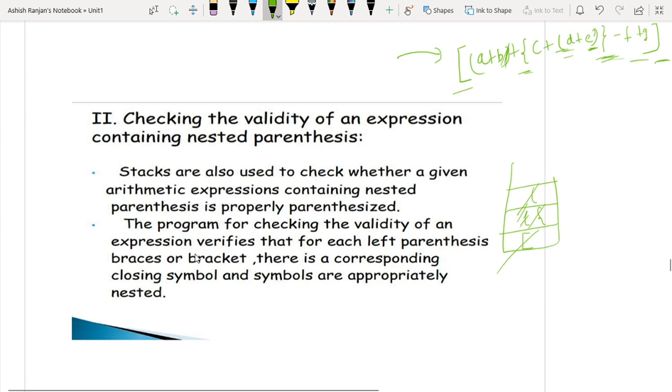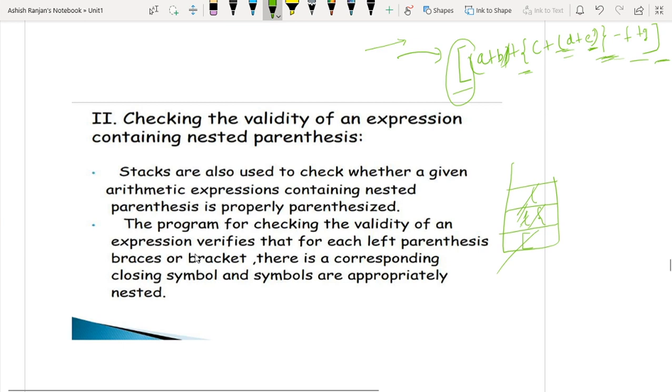So when you are traversing an expression from left to right, and each time you get an opening parenthesis, whether it is a big parenthesis or curly braces or the small parenthesis, you have to push it inside this stack. And whenever a closing parenthesis occurs, you have to pop the top element from this stack.